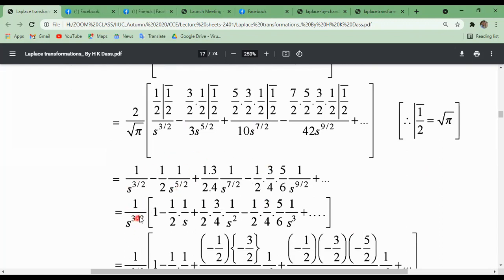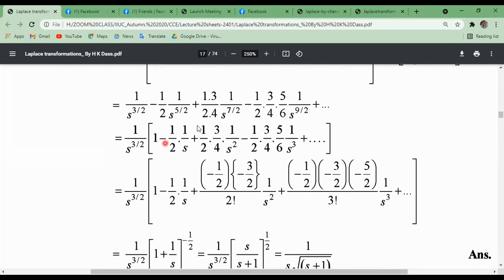1 by s to the power 3 by 2 will be common from each term of the series. So this series can be written like this: 1 minus half into 1 by s, plus minus half minus 3 by 2 into factorial 2 into 1 by s square, and minus half minus 3 by 2 minus 5 by 2 into factorial 3, just arranging the terms, we can write 1 by s cube plus and so on.